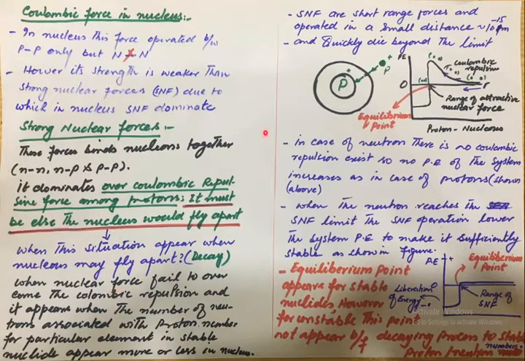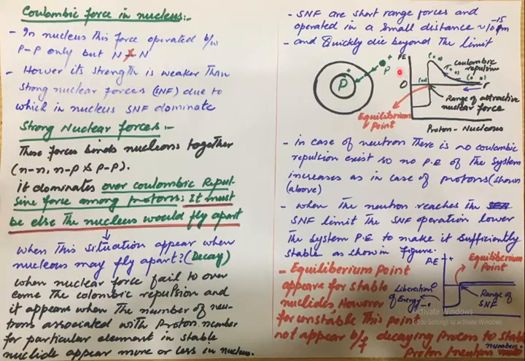So strong nuclear forces are short-range forces and operate over a small distance. That distance is about 10 raised to minus 15 meter. This is also known as a femtometer. 10 raised to minus 15 meter is exactly equal to a femtometer.